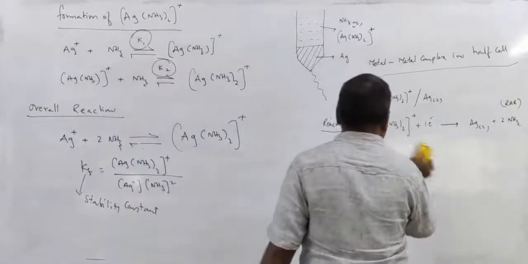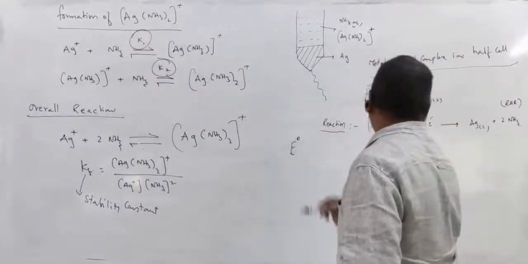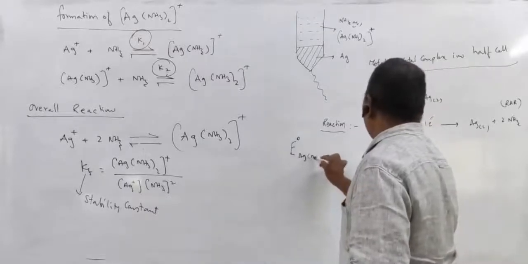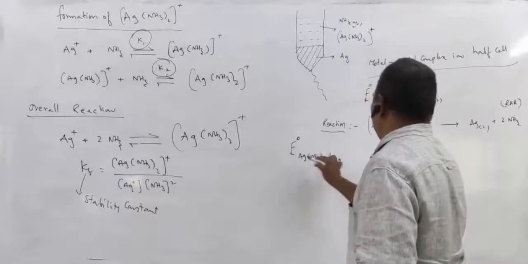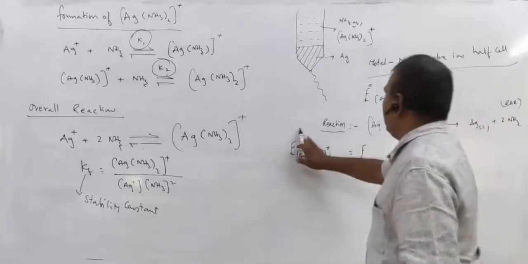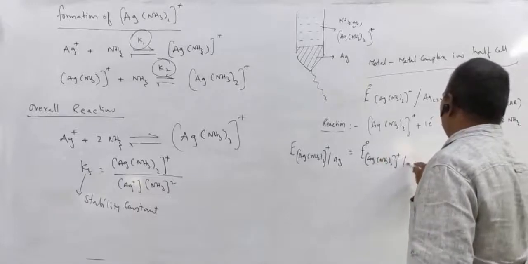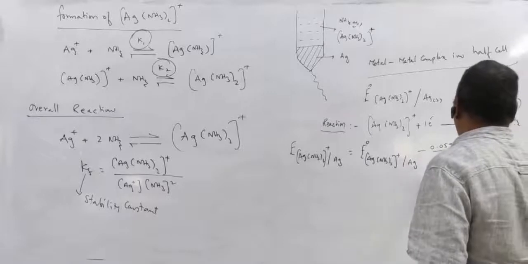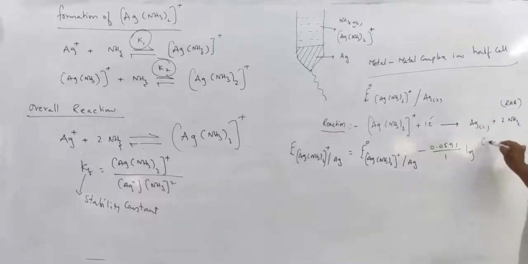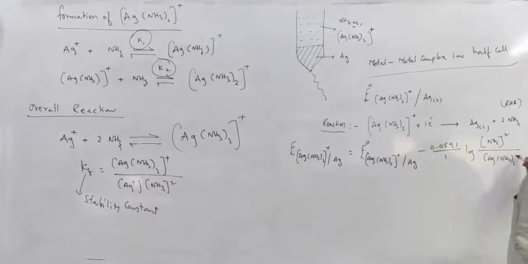Now what is this? Here, according to the Nernst equation, E naught [Ag(NH3)2]+ to Ag is equal to E naught [Ag(NH3)2]+ to Ag minus 0.0591 by 1 log NH3 squared by the [Ag(NH3)2]+ concentration. This is according to the Nernst equation.